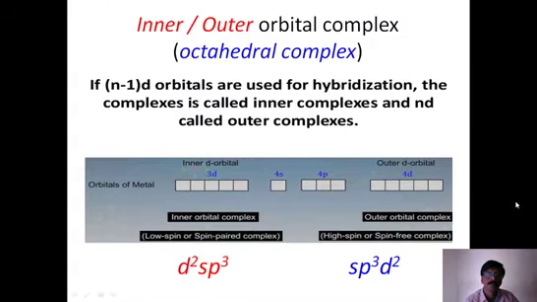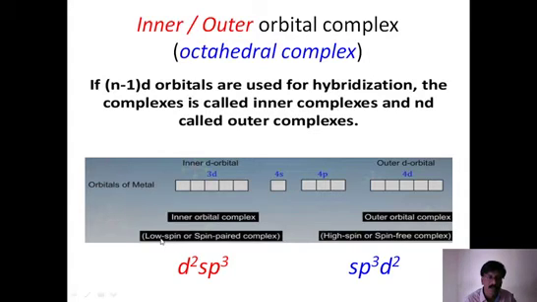So this already we know. Yeah. So this is the main point we have to understand, what we mean by inner and outer orbital complex. This is specifically used for octahedral complexes. Of course you can use this for even tetrahedral, but it doesn't mean any value because 4d orbitals do not get involved at all. But here d orbitals are possible either from 3d or 4d. You look at this structure. So 3d possibility, 4d possibility. If 3d orbitals are involved, this is called d2sp3. It is called inner orbital complex.